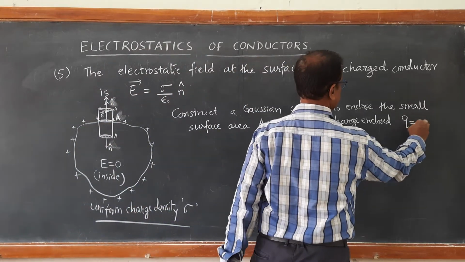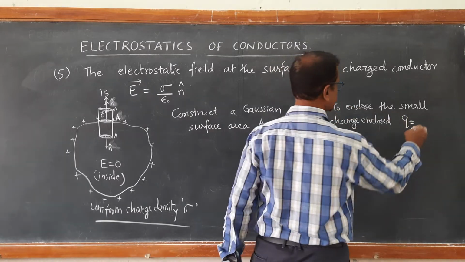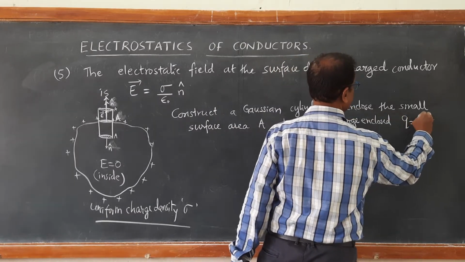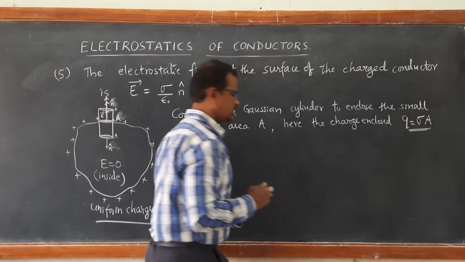If Q is the small amount of charge that is enclosed, then we can write it as sigma into A. Then applying Gauss law.